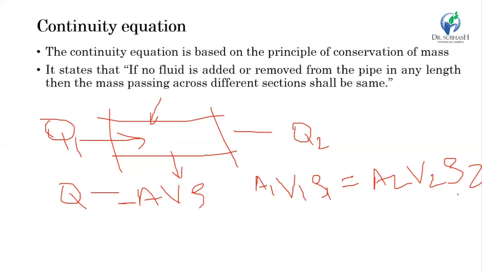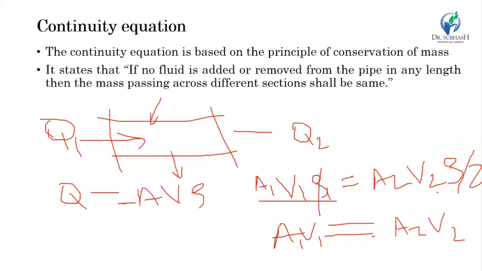And we can take rho 1 equal to rho 2, and we get the equation A1 V1 equal to A2 V2. This is nothing but the continuity equation for incompressible flow. If you consider the change in compressibility, then you have to consider A1 V1 rho 1 equal to A2 V2 rho 2. Here another point to note is that A1 V1 is nothing but Q1. So this equation you may write like this: Q1 times rho 1 equal to